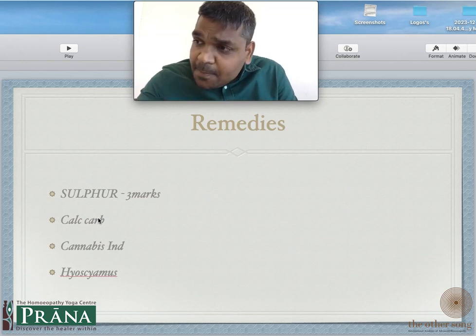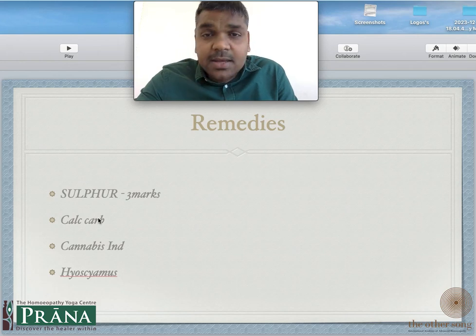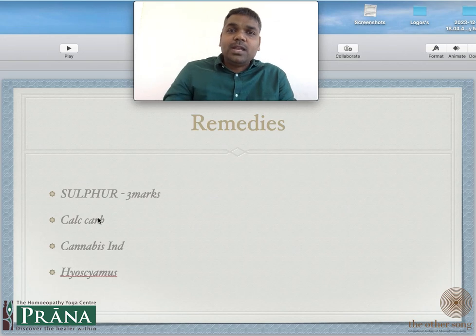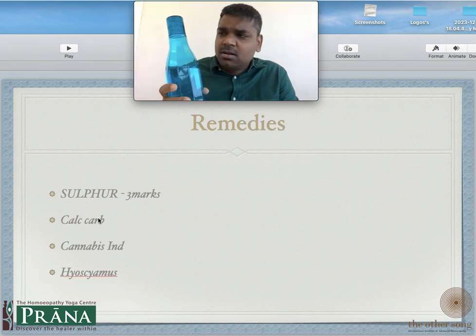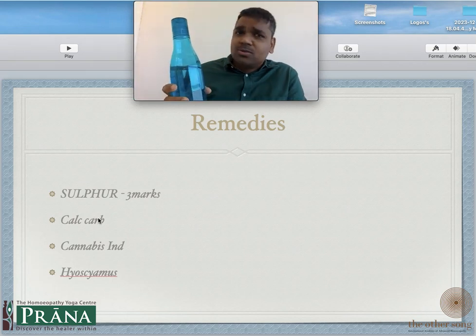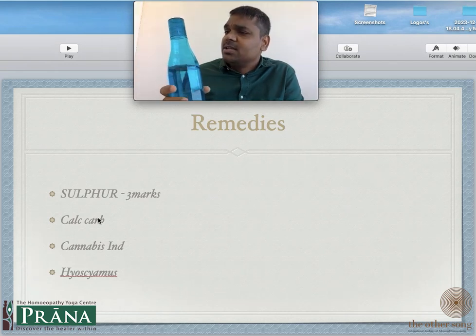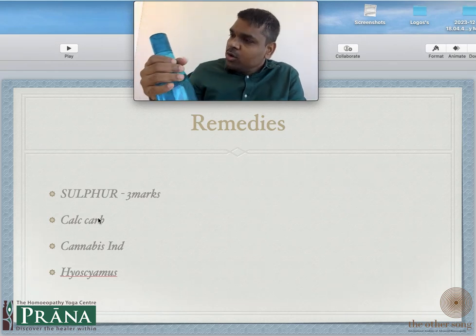Okay. And what is characteristic of sulfur is they will not believe till they themselves experience it. So for example, you tell them that this is a bottle. No, this is a glass. No, this is a bottle. No, this is a glass. Acha, come, touch. Oh, yeah, man.